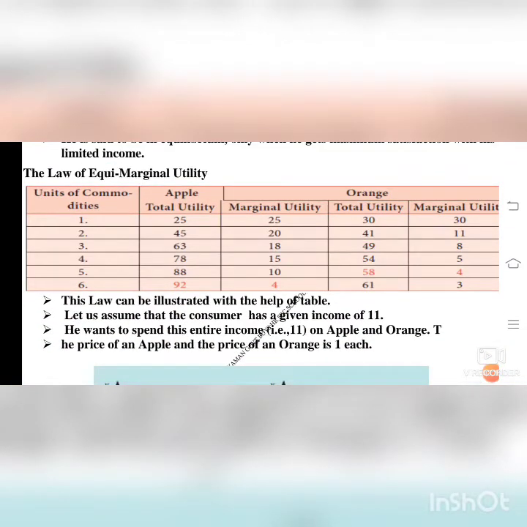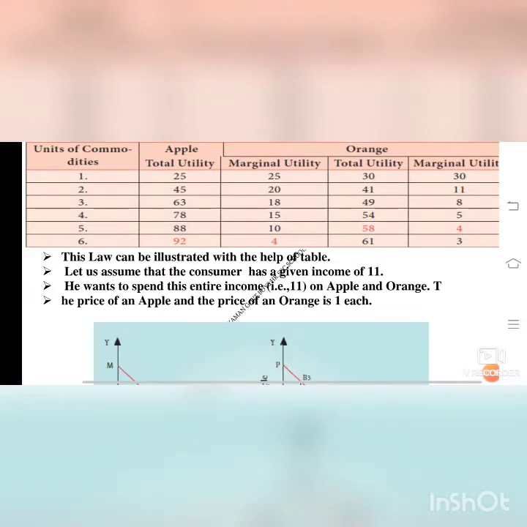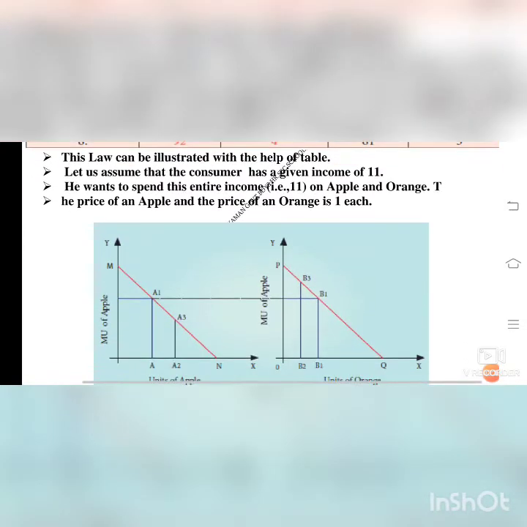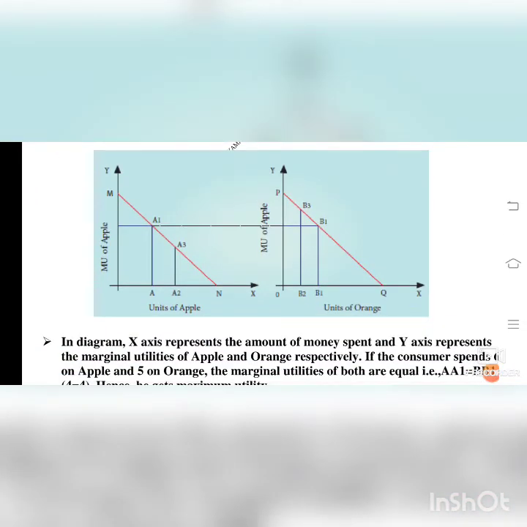Let us assume that the consumer has a given income of 11. He wants to spend his entire income of 11 on apple and orange. The price of an apple and the price of an orange is 1 each. Now we see the picture for equi-marginal utility. In the diagram, the x-axis represents the amount of money spent and the y-axis represents the marginal utility of apple and orange. Two diagrams are given together, one for apple and one for orange. The left side is for apple and the right side for orange respectively.